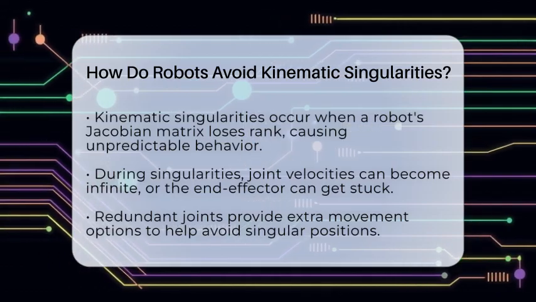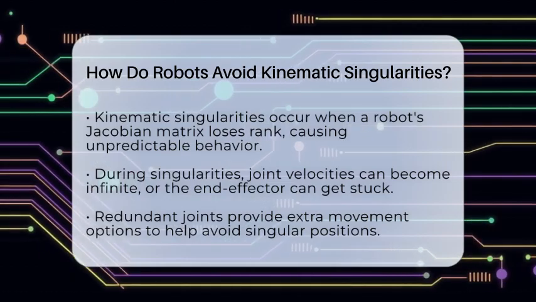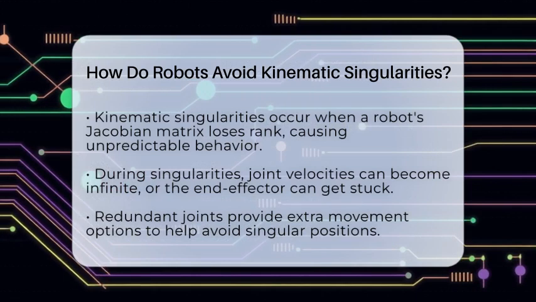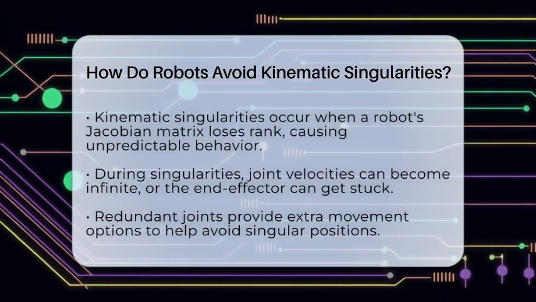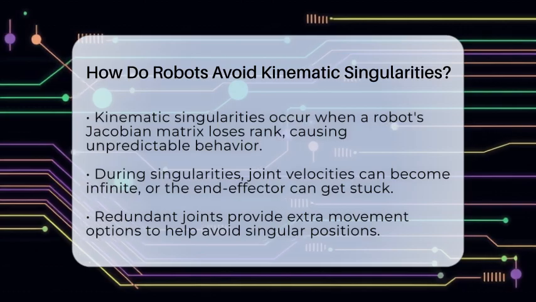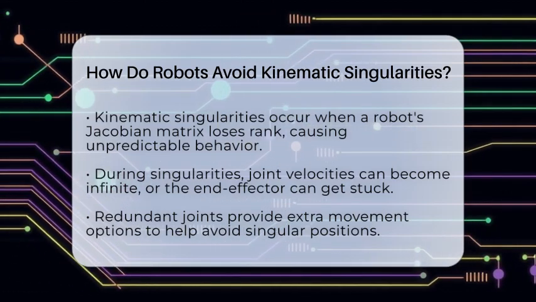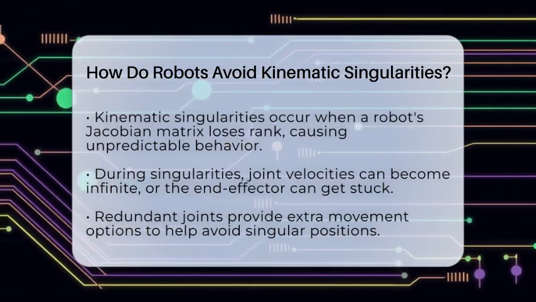These are tricky spots where the robot's Jacobian matrix, which links joint movements to the end effector's motion, loses rank. When that happens, the robot can behave unpredictably, with joint velocities shooting up to infinity or the end effector getting stuck. For electrical engineers working on control systems, avoiding these singularities is a must for smooth, safe robot operation.